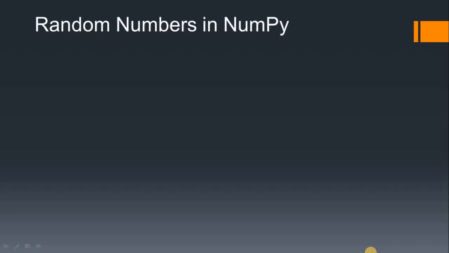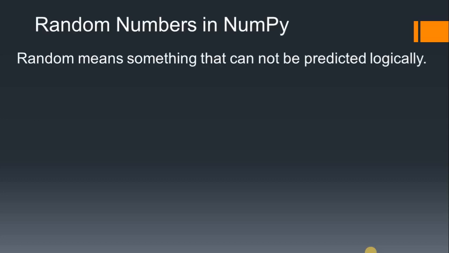Hello watchers and subscribers. Now here we are in the next tutorial of NumPy, and here we will see random numbers in NumPy, meaning how we can produce a random number. And when we want to produce a random number, there is no particular logic for that. The random number means something that cannot be predicted logically.